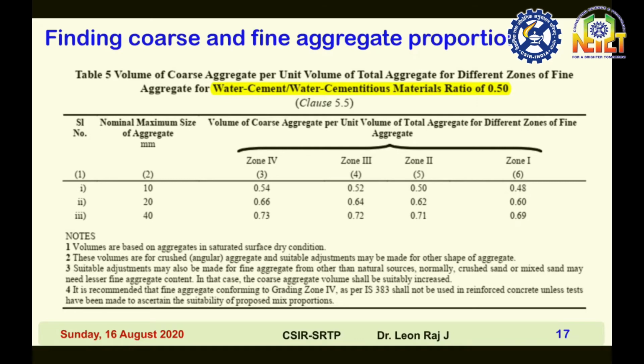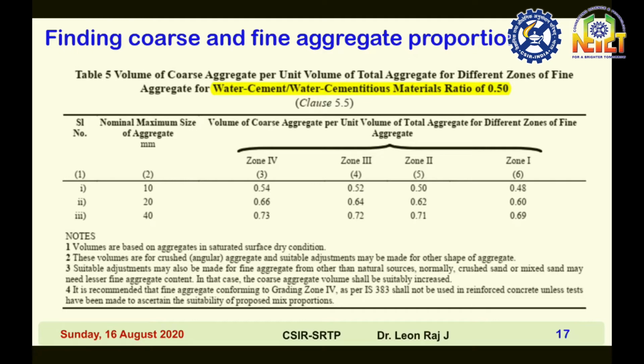Fine aggregate is differentiated into 4 different zones according to the fineness of the material. Zone 1 sand is coarser, at the same time zone 4 sand is finer. The maximum nominal size of aggregates are 10, 20 and 40 mm. Here the Ca by Ta value for different zones of fine aggregate is given in this tabular column.